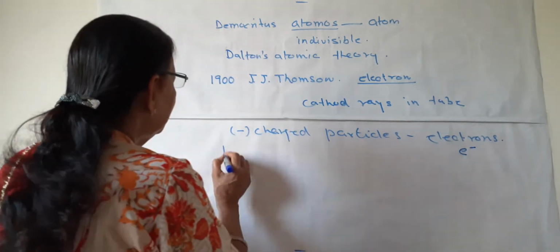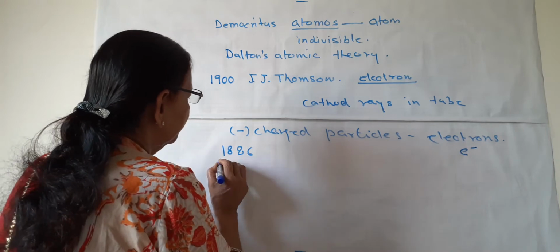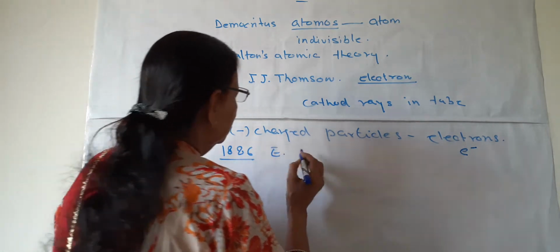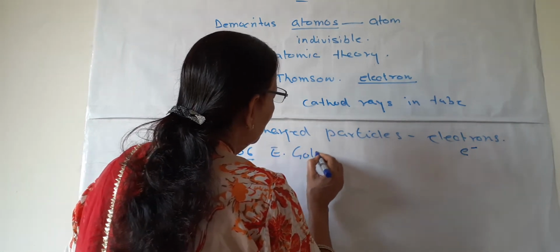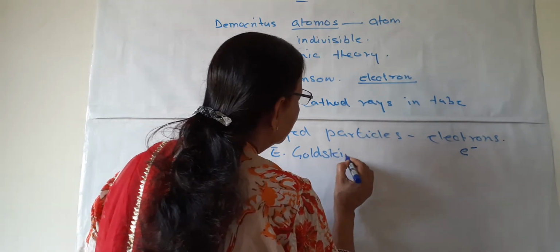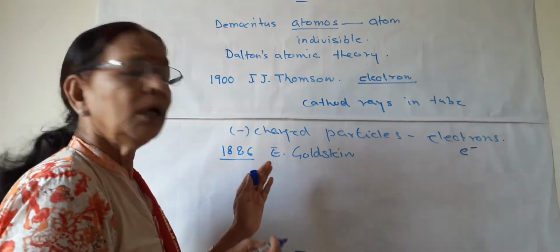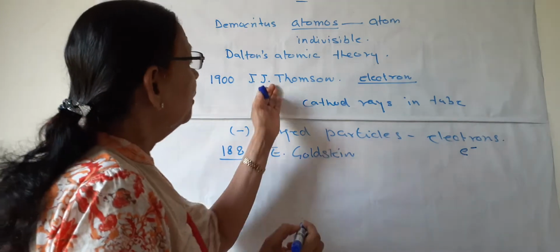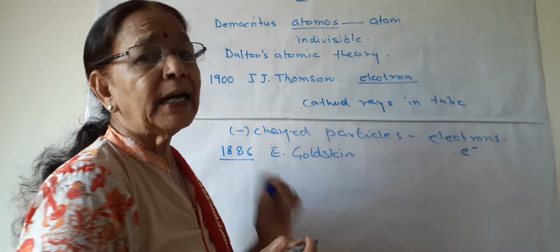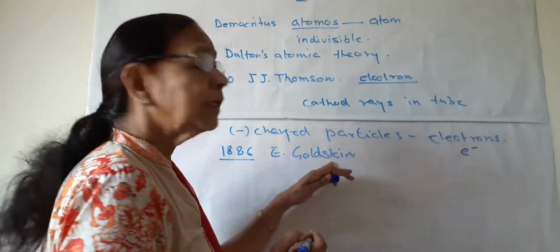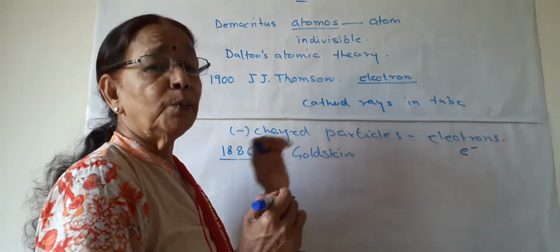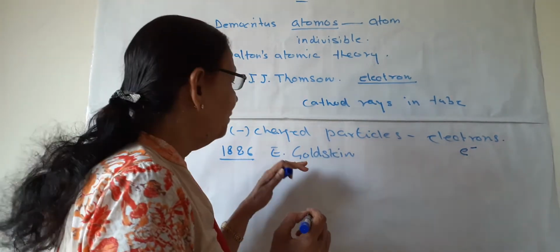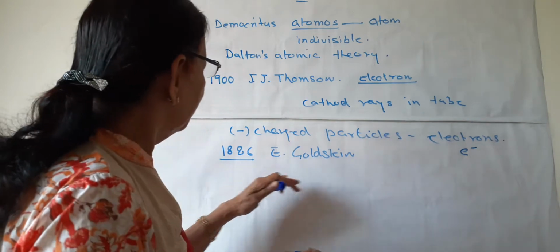Before this, in 1886, one of the scientists, E. Goldstein, was also working on the atom, and both of them were good friends and colleagues also. E. Goldstein was also a Nobel laureate. He also got the Nobel Prize. And what did he do?